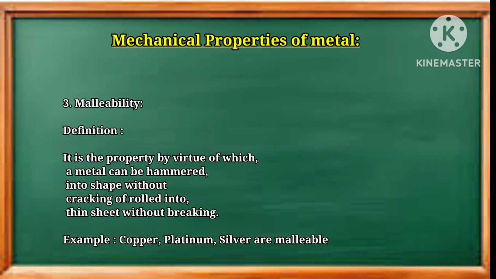Now in this property, what happens is, if we hammer the metal, then the shape of that particular metal will change, but there is no kind of crack. Most of the time we can convert the shape into a thin sheet, but we will not observe any kind of break. This is property number 3, malleability.